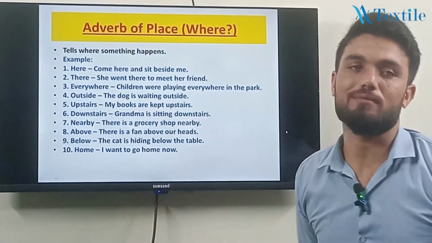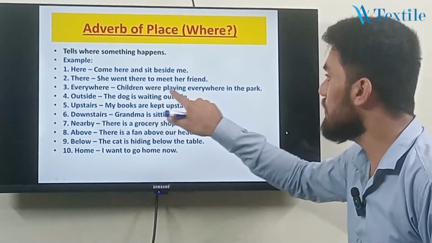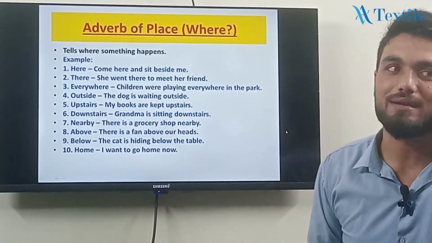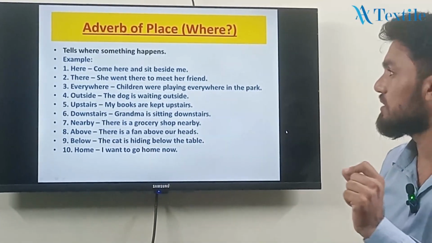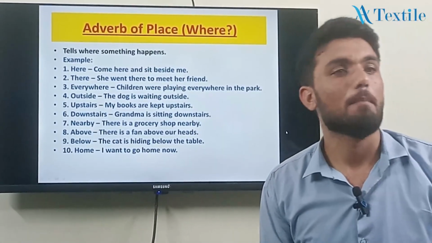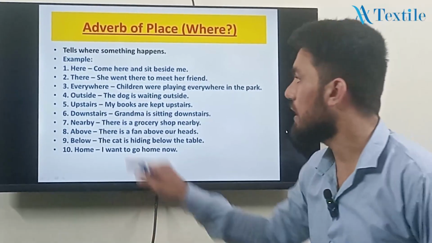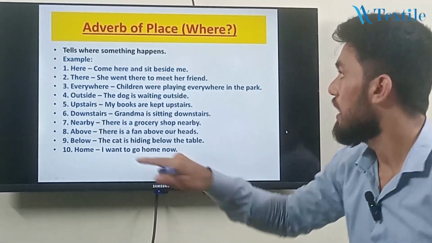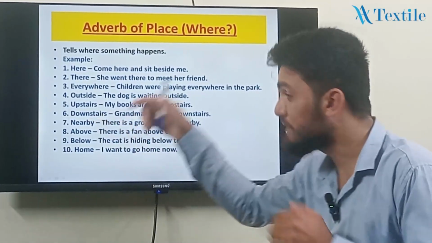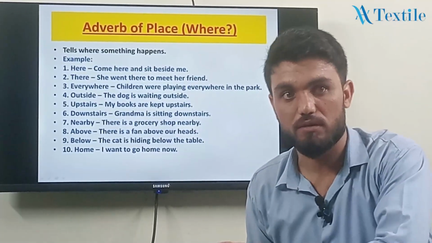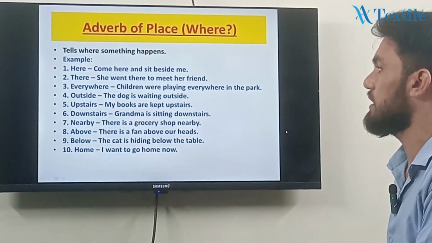And everywhere. You can do a job everywhere in Pakistan. And children were playing everywhere in the park. Outside. The dog is waiting outside. My friend is waiting outside. I want to meet him. Upstairs. My books are kept upstairs. And what about downstairs? He is coming downstairs. Grandma is sitting downstairs.